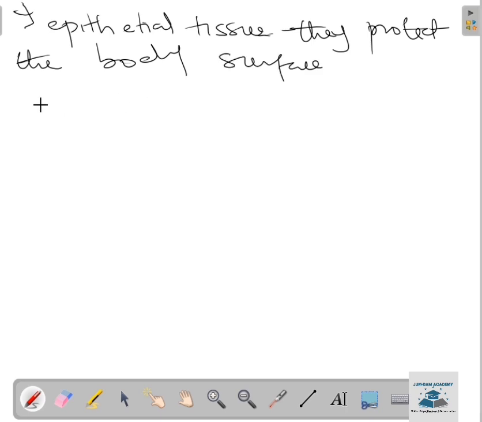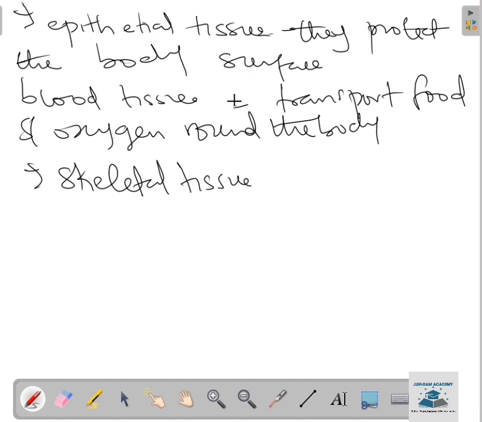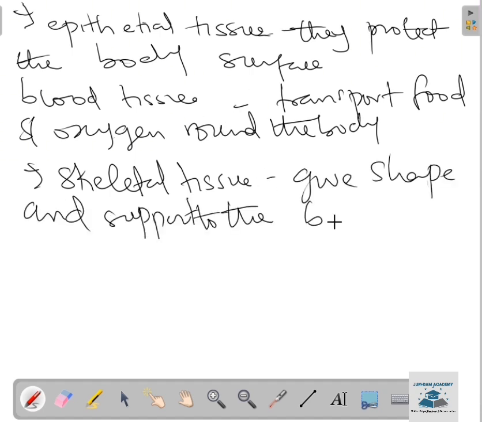We also have blood tissue. Blood tissue transports food and oxygen around the body. That is the work of blood tissue. Another type of tissue in man is skeletal tissue. Skeletal tissue gives shape and support to the body.